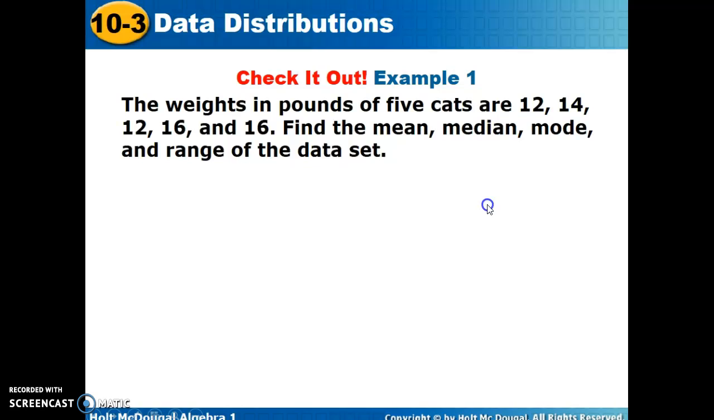I want you to check it out. Example 1, we've got the weights of 5 cats. Let's find the mean, median, mode, and range of the data. Come right back here, and we'll check your answer.